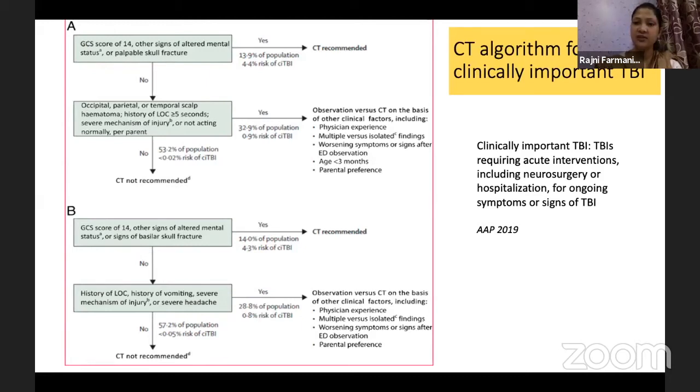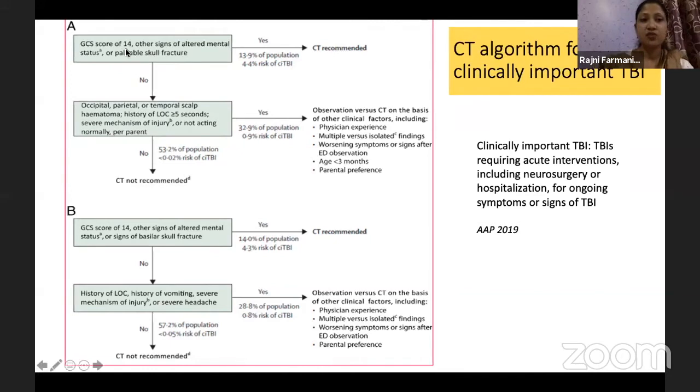Mild, moderate, severe was the previous classification based on the GCS score and the severity of the child. But one term they have coined is clinically important TBI, traumatic brain injury. These are the injuries that require intervention, like neurosurgical intervention or hospitalization.